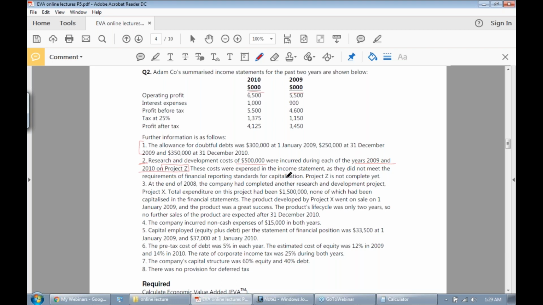These costs were expensed in the income statement as they did not meet the requirement of financial reporting standards for capitalization. Project Z is not completed yet, right? Now, think for a while what will be its impact on balance sheet and profit and loss account. Just think for a while what we will do with project Z.